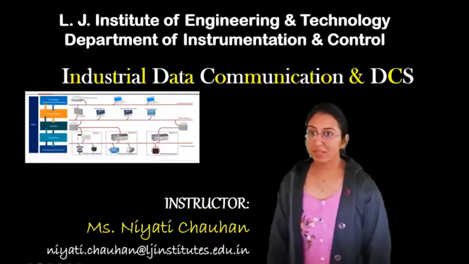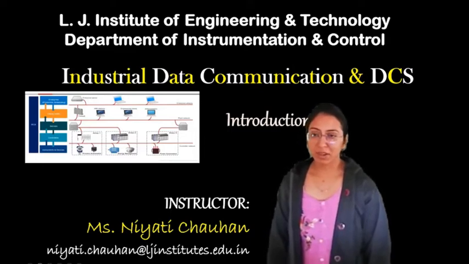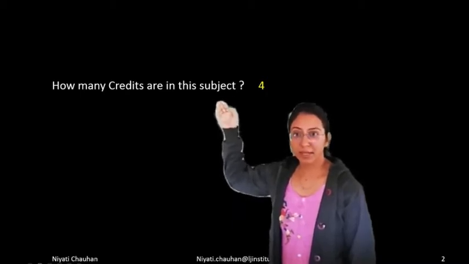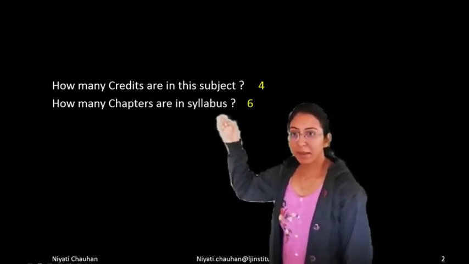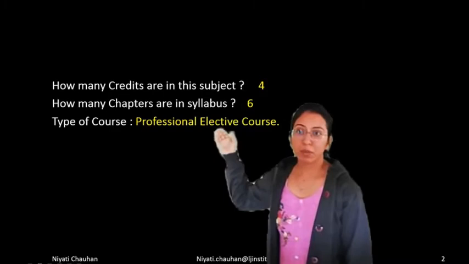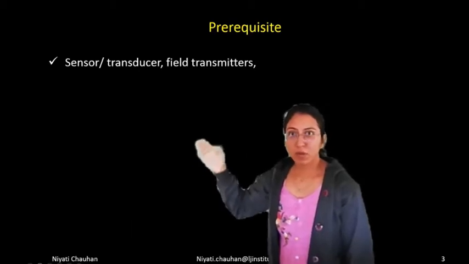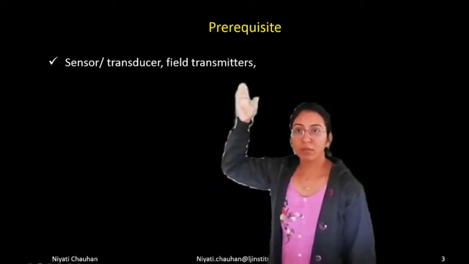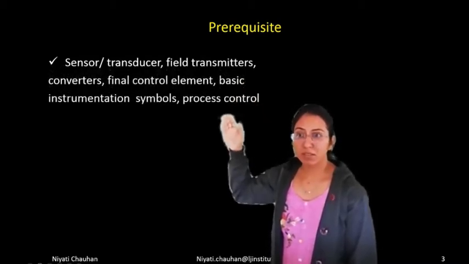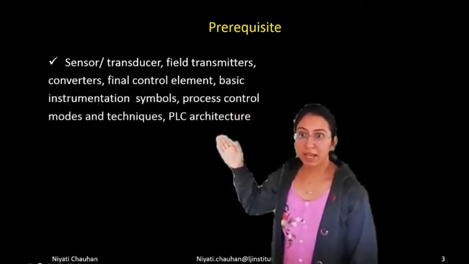Our subject is Industrial Data Communication and DCS. So let's start with the introduction. How many credits are in the subject? There are 4 credits. How many chapters in the syllabus? There are 6 chapters. Type of course: professional elective course. Prerequisite: before starting this subject, you have to have knowledge about sensor, transducer, field transmitter, converter, final element, basic instrumentation symbols, process control modes and techniques, and PLC architectures.